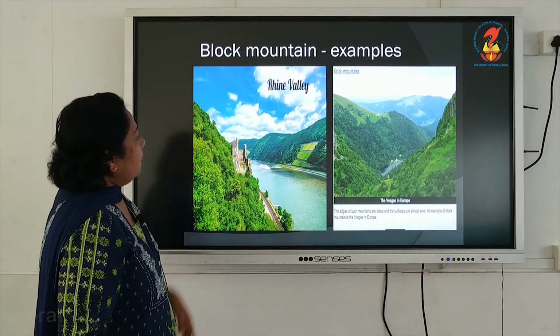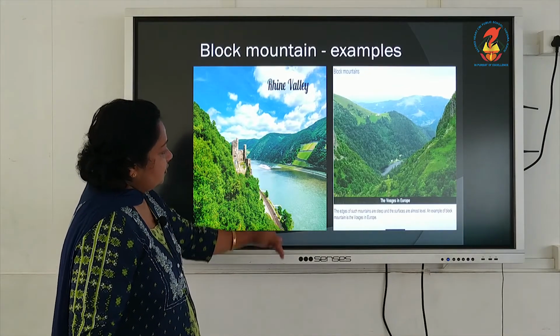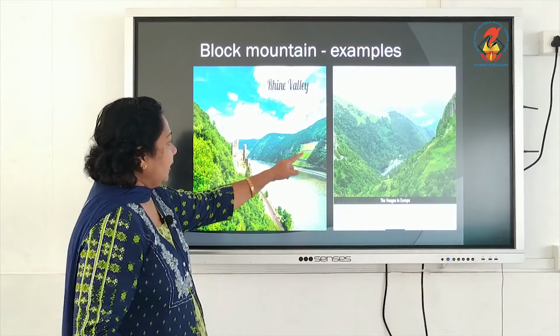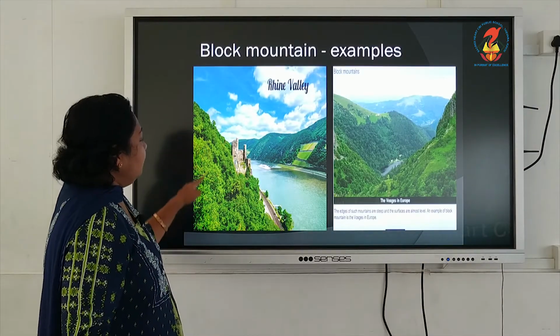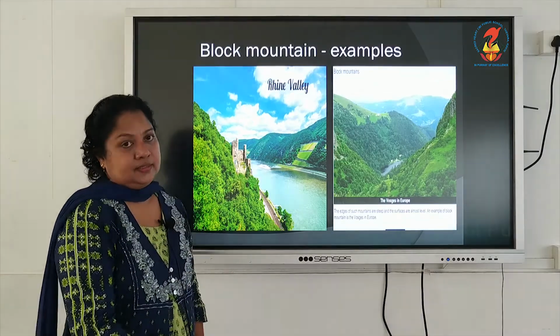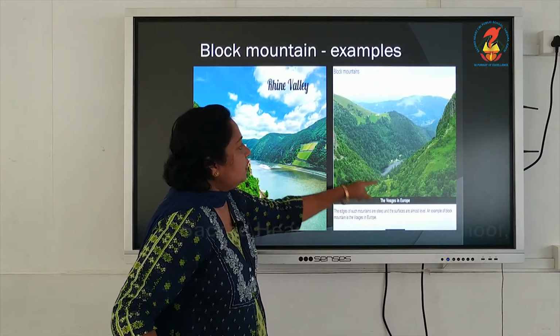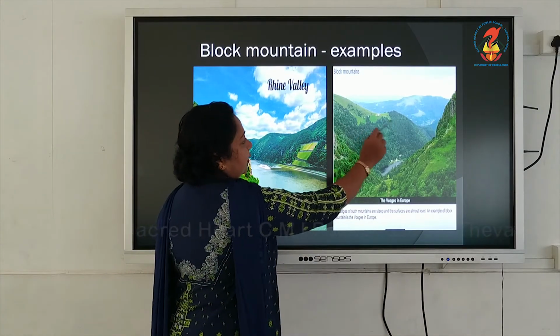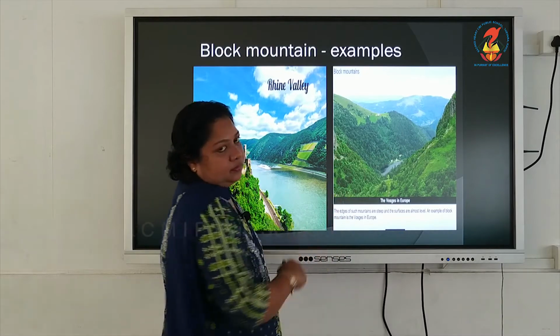An example of block mountain is the Rhine Valley. See, the crack might have occurred over here, the middle part has sunk, and the elevated part here is the mountain. Again, an example for block mountains is Vosges in Europe. It's the same way, elevated part, a crack might have occurred over here, lowered part, and the other elevated part on the other side.